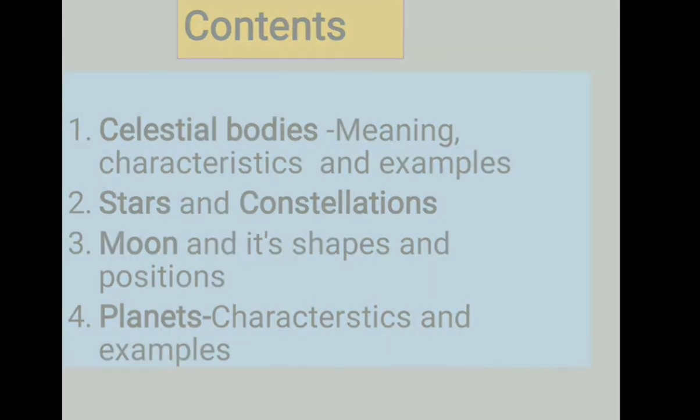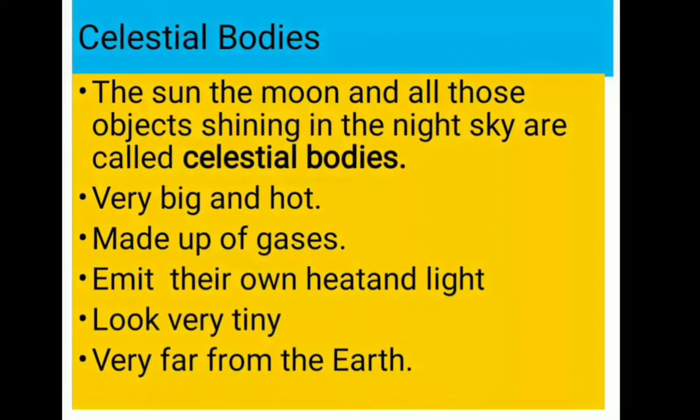First one, celestial bodies. How wonderful it is to watch the sky after sunset. One would first notice one or two bright dots shining in the sky. Soon you would see the number increasing. You cannot count them anymore. The whole sky is filled with tiny shining objects. Some are bright, others are dim. It seems as if the sky is studded with diamonds. They all appear to be twinkling.